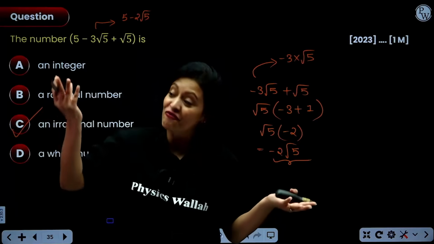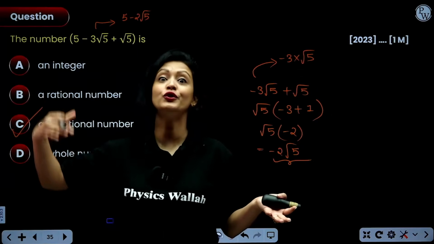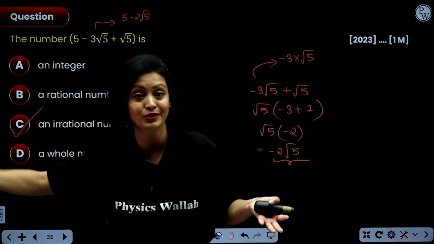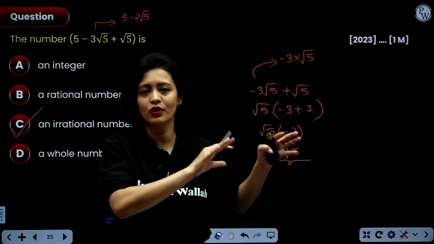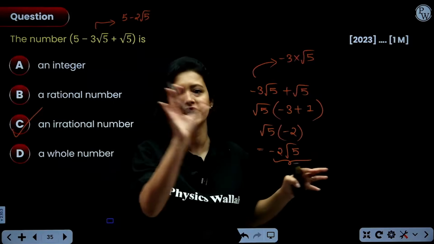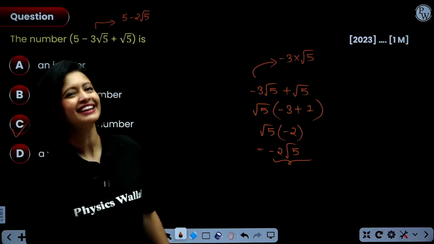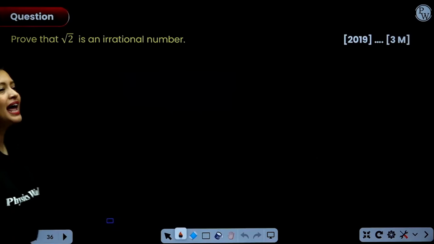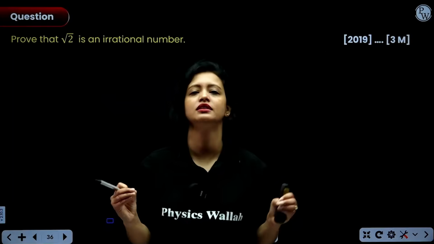Got it? Now, within rational numbers, you have the world of integers, the world of fractions, of whole numbers, of natural numbers. And an irrational number, you still divide irrational numbers into different kinds of numbers. And again, I repeat, you will be learning that in higher grades. Okay, chalo ji. Now, let's come to the most important question of this entire chapter.